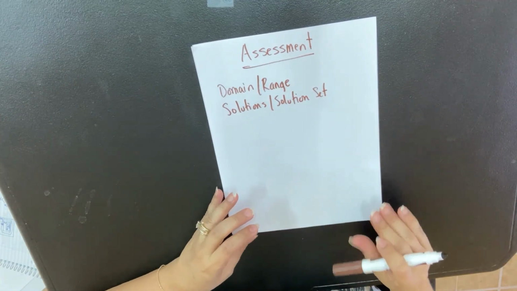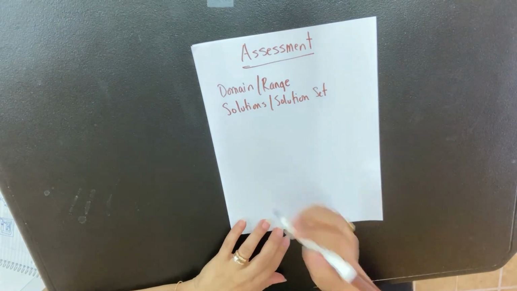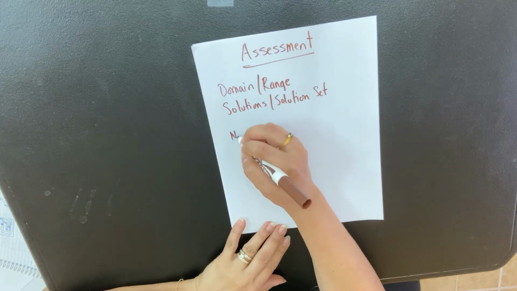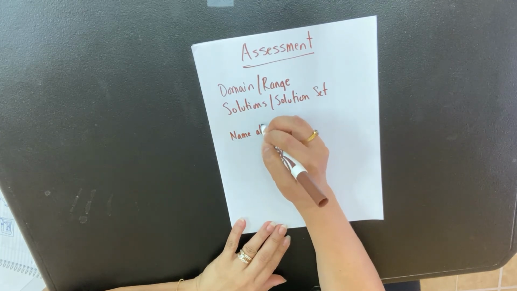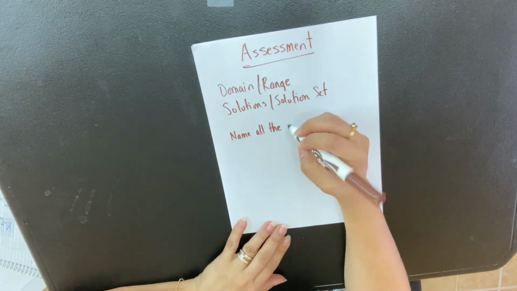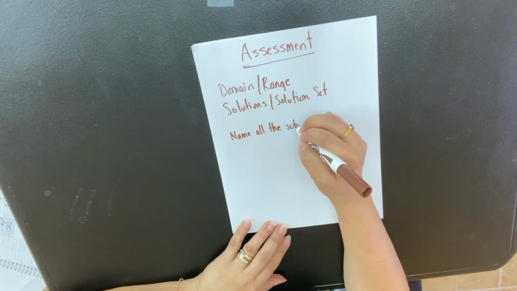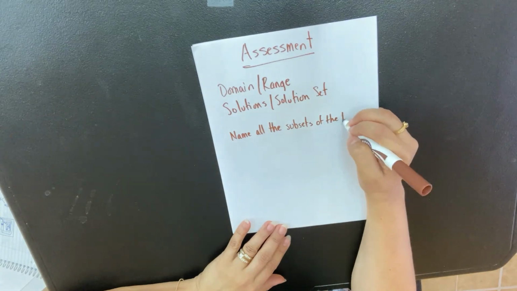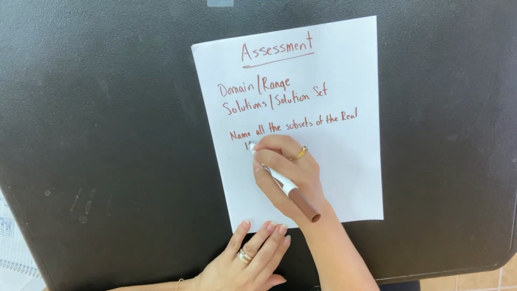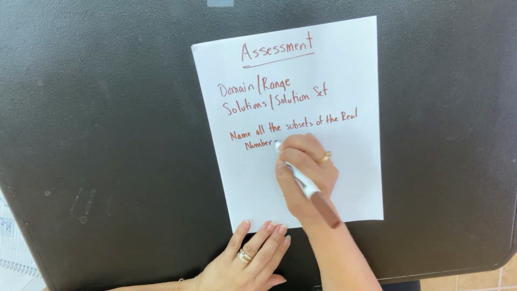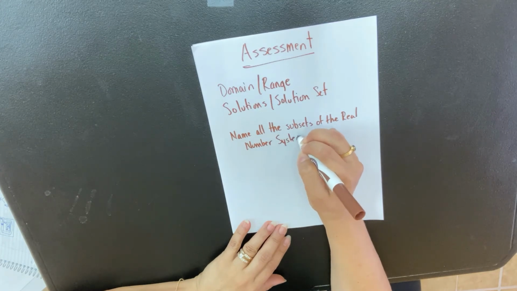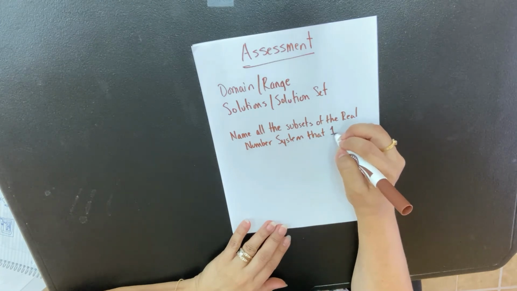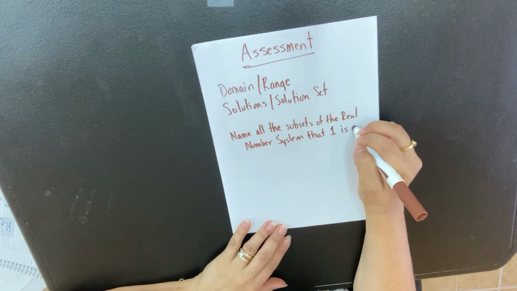So let me give you a quick example, and then I think we should be fine. So name all the subsets of the real number system that 1 is a part of.